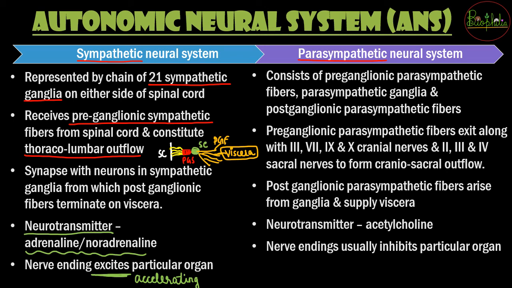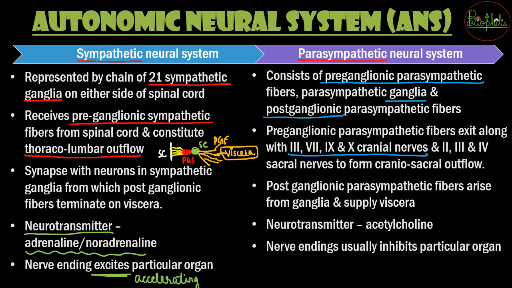Now the second part is the parasympathetic neural system, which is going to constitute the preganglionic parasympathetic fibers, parasympathetic ganglia, as well as the postganglionic parasympathetic fibers. Now what is the difference over here? The preganglionic parasympathetic fibers are going to exit from different cranial nerves, that is 3, 7, 9 and 10.